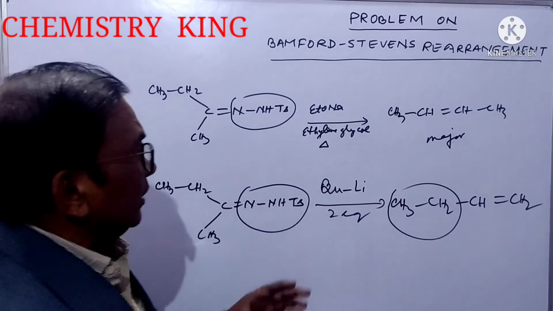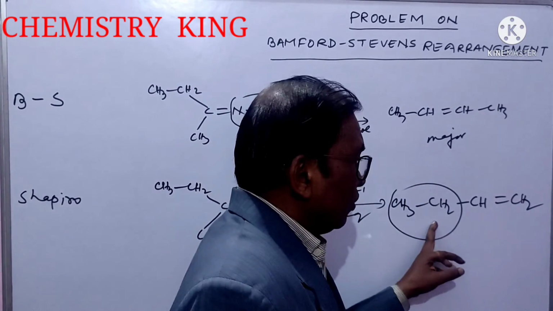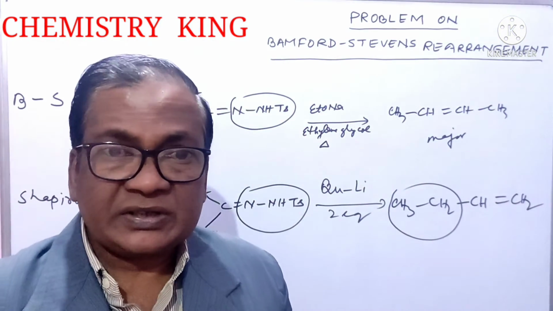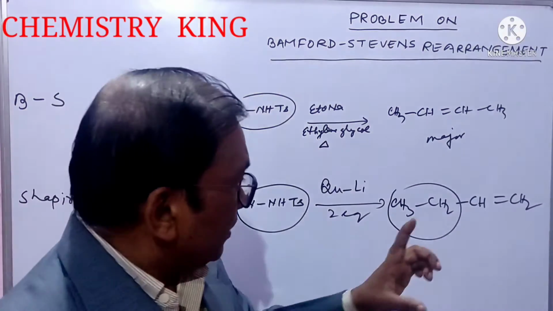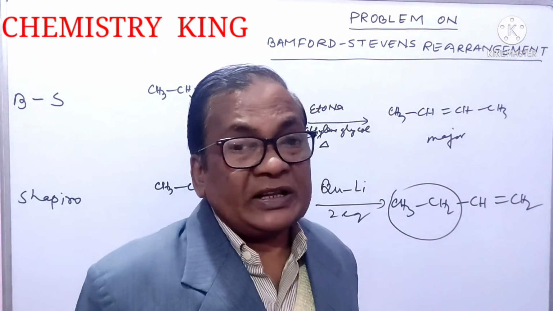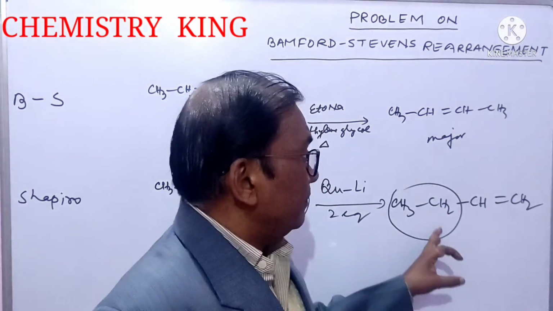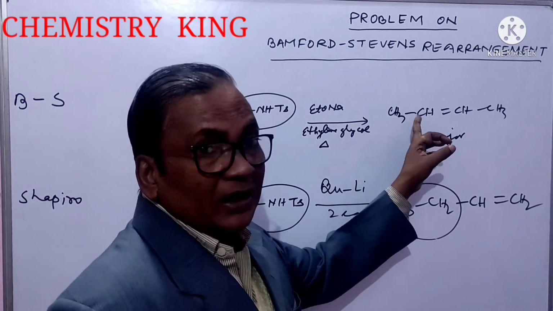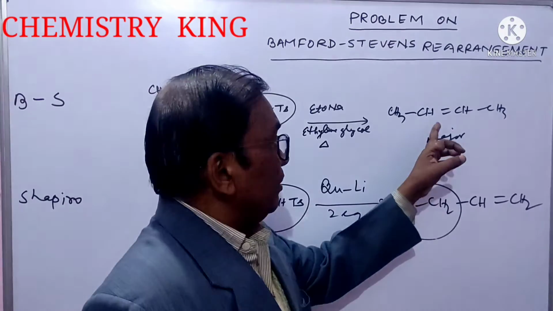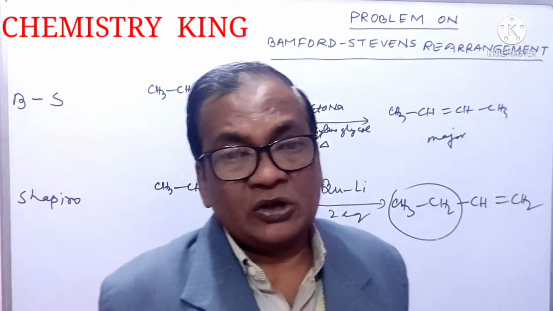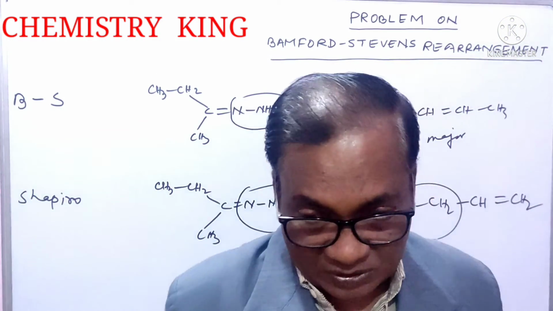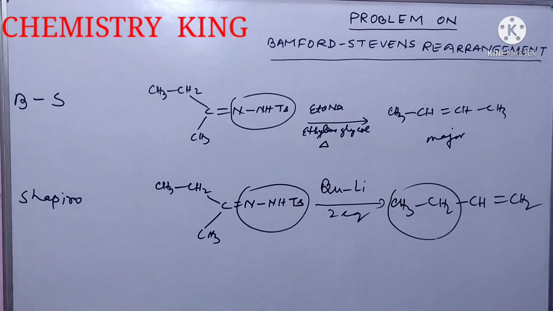I mean to say that in Shapiro rearrangement, less alkylated alkene is formed, which is kinetically stable. In Bamford-Stevens rearrangement, more alkylated alkene is formed, which is thermodynamically stable. Okay, friends?